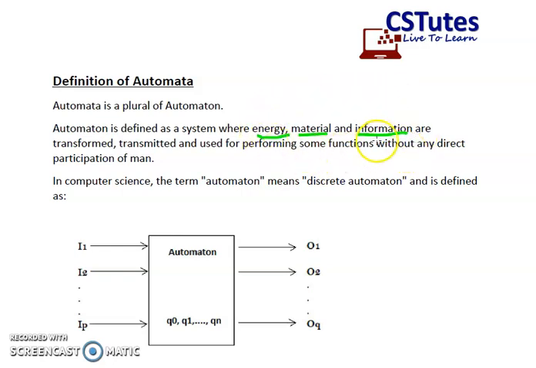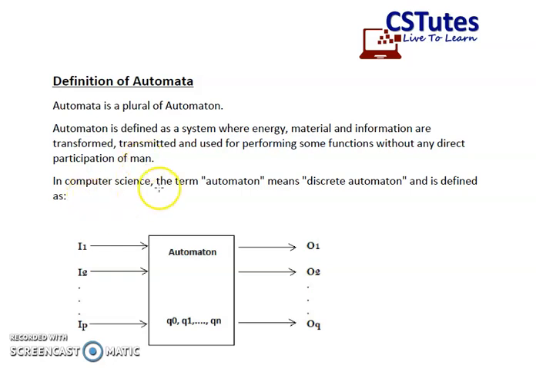Now, the things that are provided in the form of an input are transformed. Then they are transmitted and used for performing some functions without any direct participation of a man. That means the input provided to a machine is being processed and a meaningful output is generated. This particular process is known as automaton.